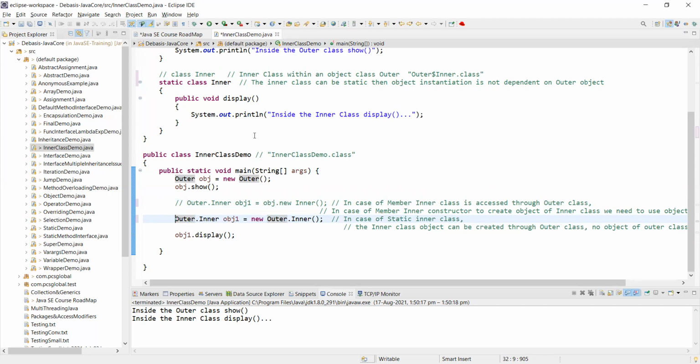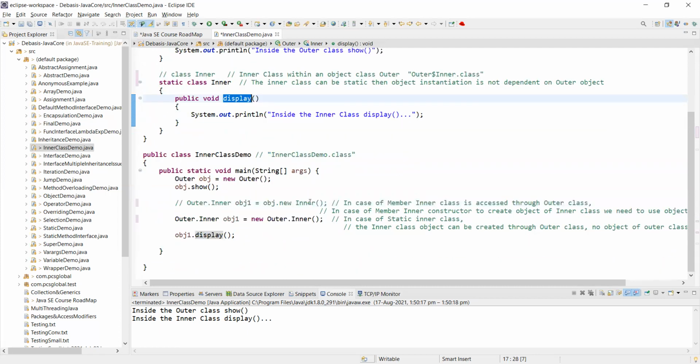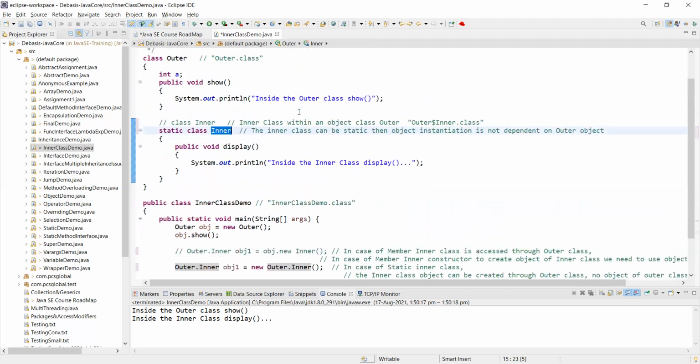You see, if I mention the class inner as static, I do not have to go a roundabout way to access this display method. My intention is to access the inner class display method. For that, if I need to instantiate the inner class, I do not need to go through the object of the outer class.